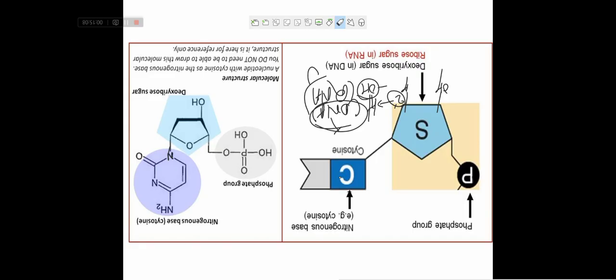This is the carbon atom. This carbon reacts with this nitrogen atom of the ring and forms a bond. Like that, all the nitrogenous bases attach with this carbon at 1 prime.